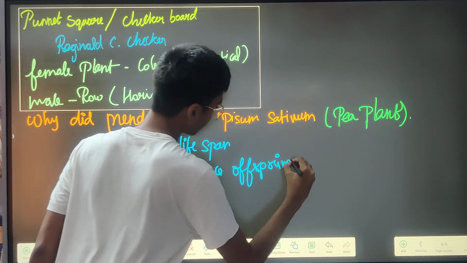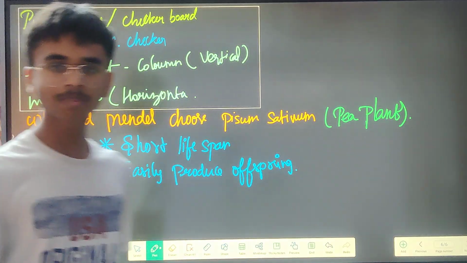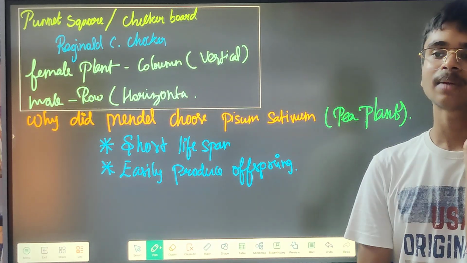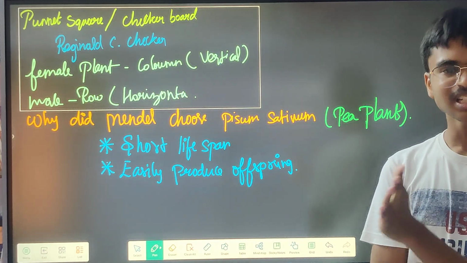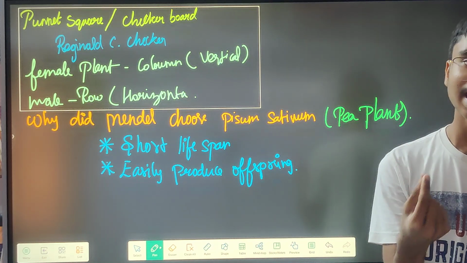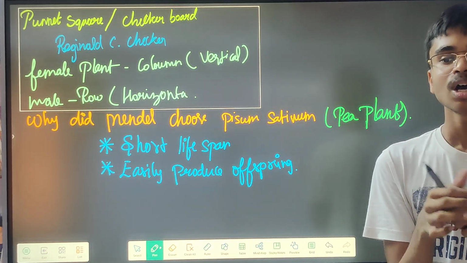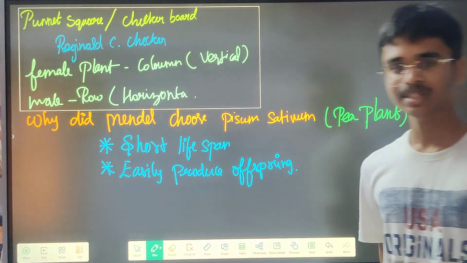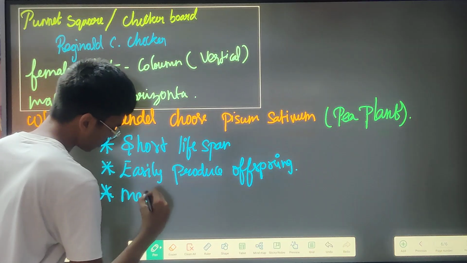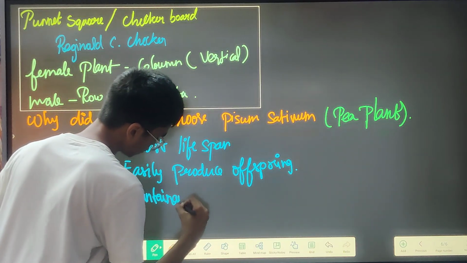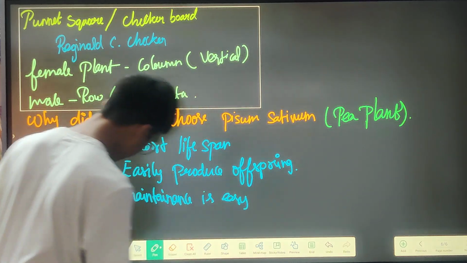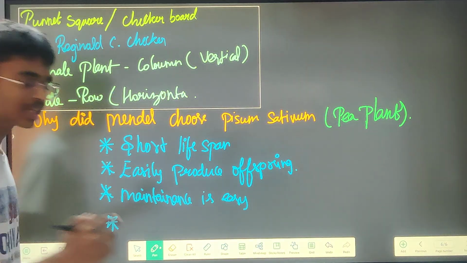First of all, an ideal plant for his research should have a short lifetime, because if a plant takes about 1 year to produce offspring, then when will he complete his research? So that is why he took a plant that is able to produce offspring as soon as possible. Also, maintenance should be very easy, and the plant shouldn't be very large, it should be a small plant.